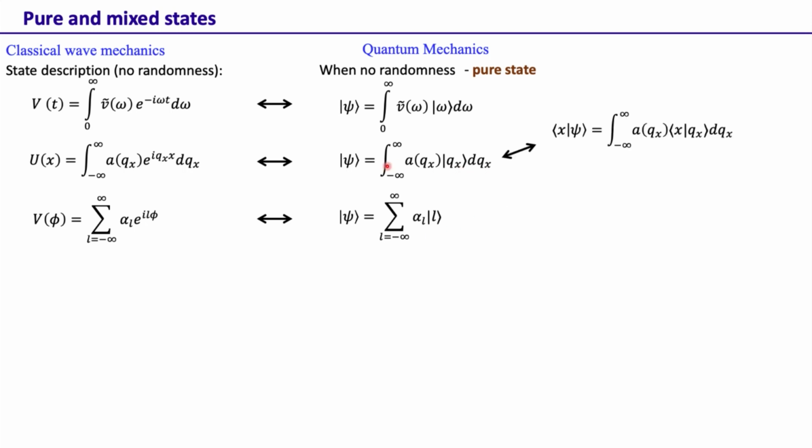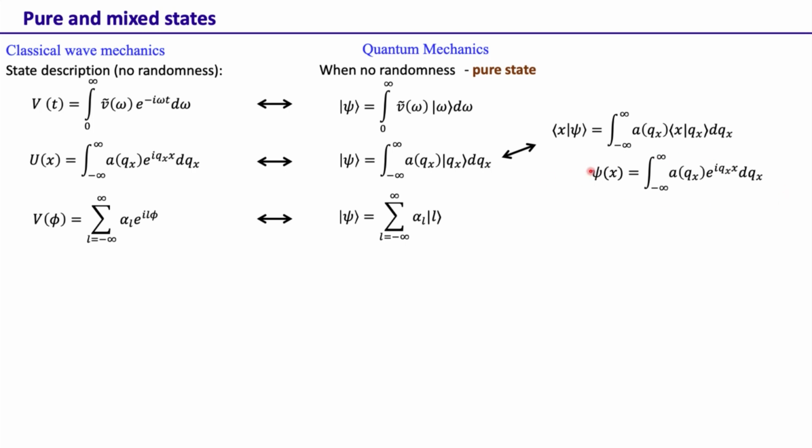Now if we take this state and take its projection on the position basis, that means I am taking the projection here as x. So again the projection over x. This equivalent can be written like this, which is psi of x equal to the integral of a(q_x) e^{i q_x x} dq_x. This is just the wave function. This is a state representation.